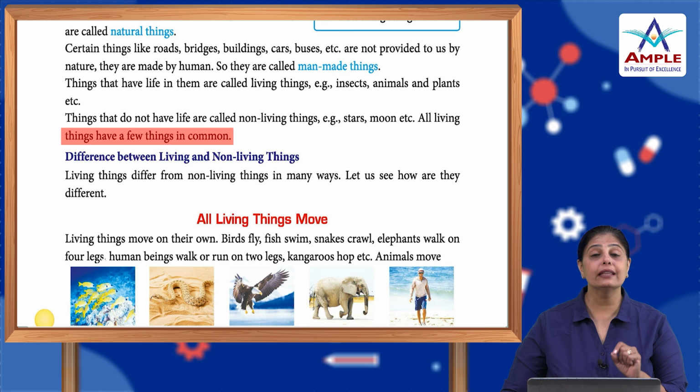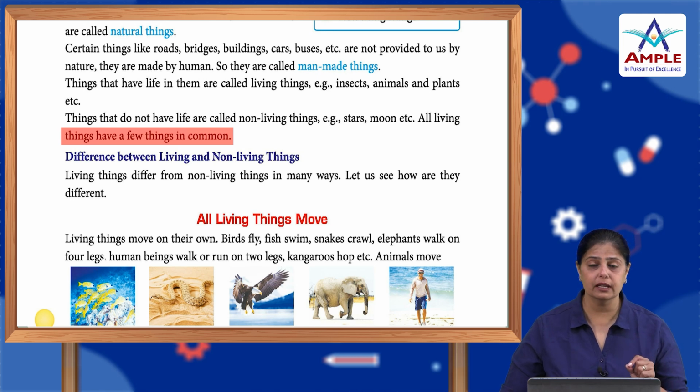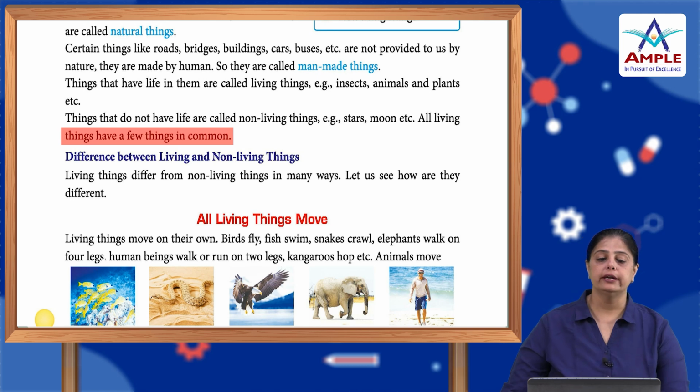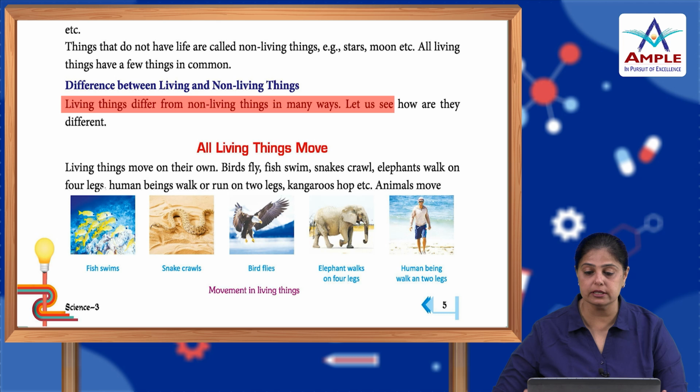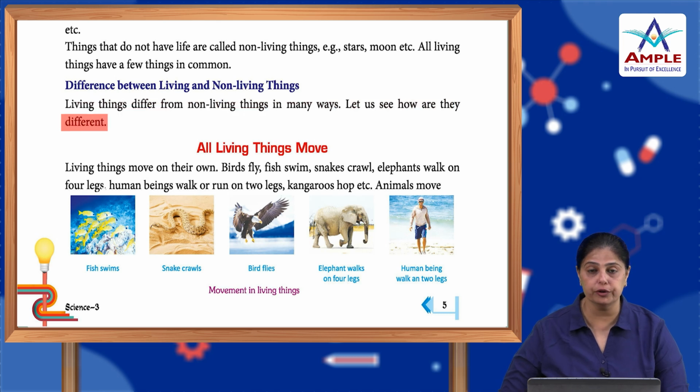Now, the things that have life in them, like animals, birds, insects, human beings, they are all living beings. And those that do not have life in them, but are already existing in nature, they are non-living things, like the stars, moon, etc. Now let us talk about the difference between living and non-living things. Living things differ from non-living things in many ways. Let us see how they are different.